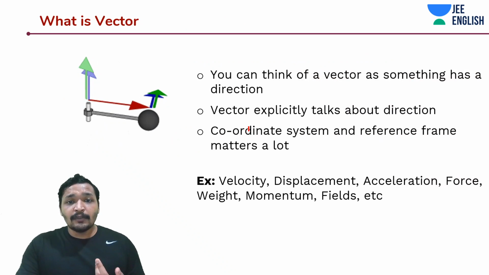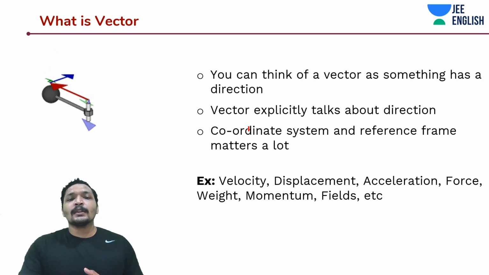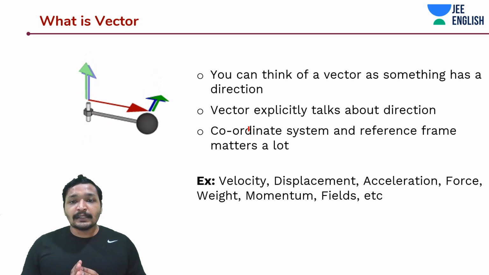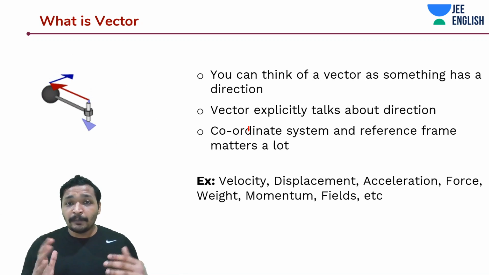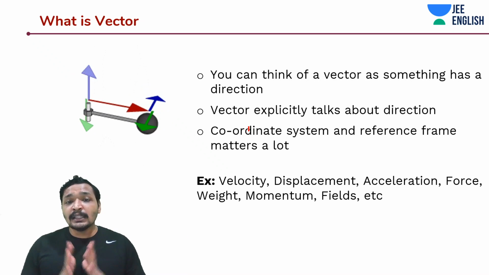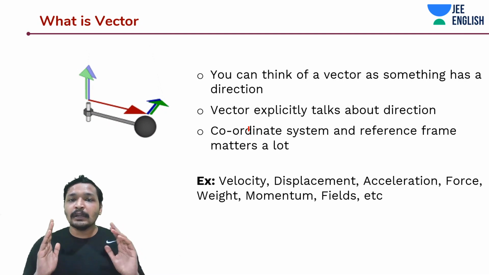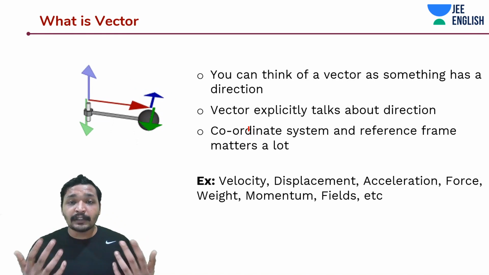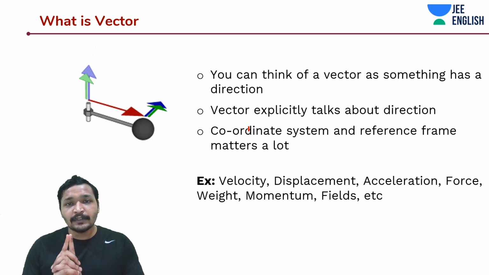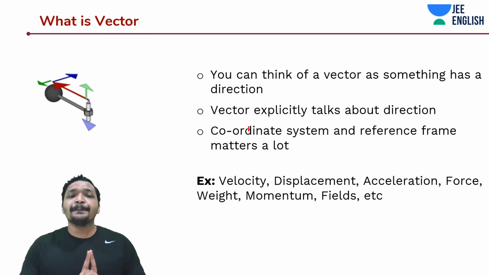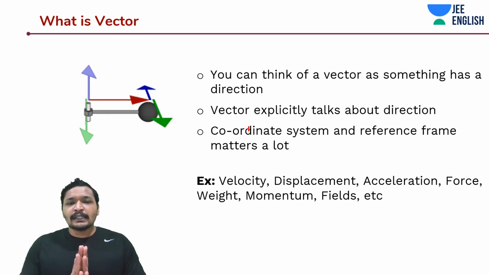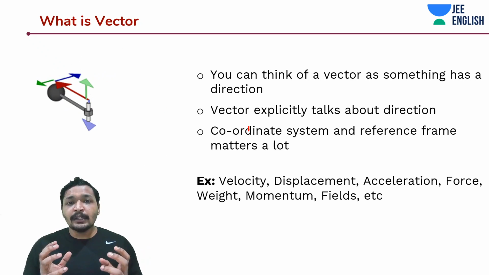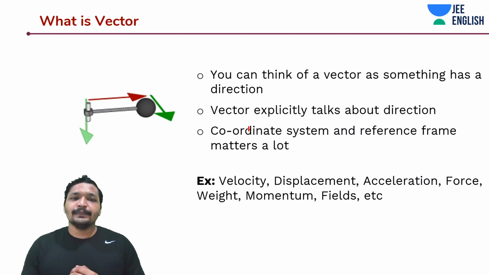Now, the next question would be, what is a vector? A vector is no different than a scalar, but it has a direction which makes it explicitly stand out apart from the scalar. And this direction is very important when you are talking about motion, kinematics, dynamics, etc. And even in electromagnetics, vector is very useful. So, understand this concept very critically and carefully. You can think of a vector as a scalar, a magnitude and a value, with a direction to it.